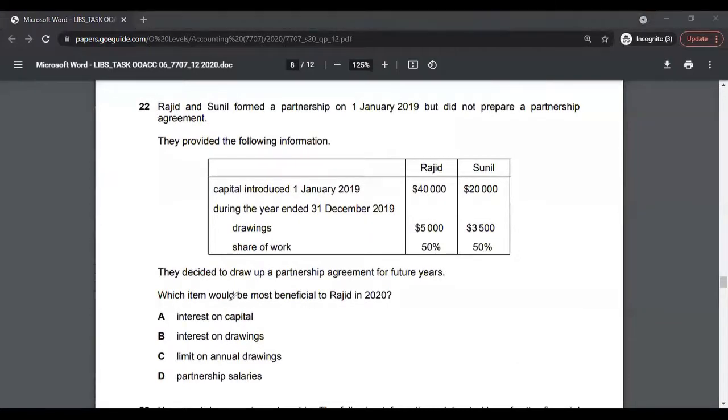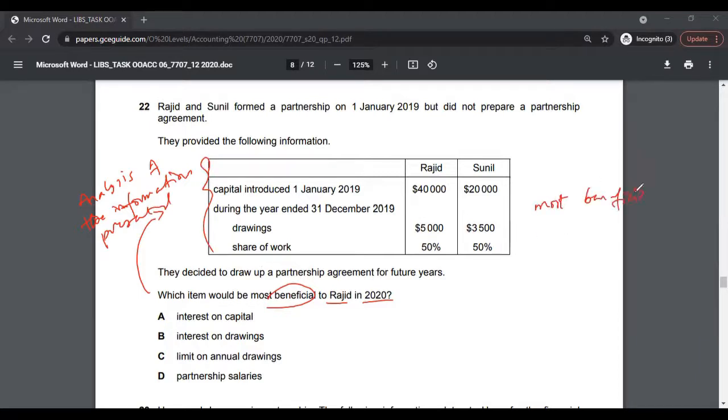Multiple choice 22, which item would be most beneficial to Rajit in 2020? So you have to basically perform a performance analysis of the information presented here, and then you have to find the most beneficial item to Rajit during the year 2020.